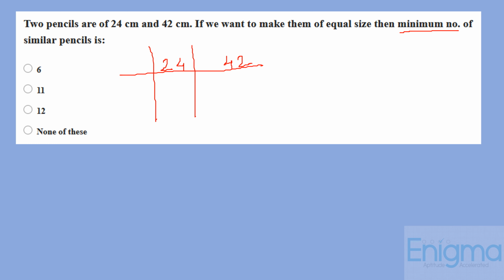So if we divide both by 6, we get here 4 and 7. Now there is no common factor between 4 and 7. That means the highest common factor of 24 and 42 is 6. That means the size of the pencil when cut down will be 6 centimeters. And you will have 4 plus 7, that is 11 pencils. And that's your answer.